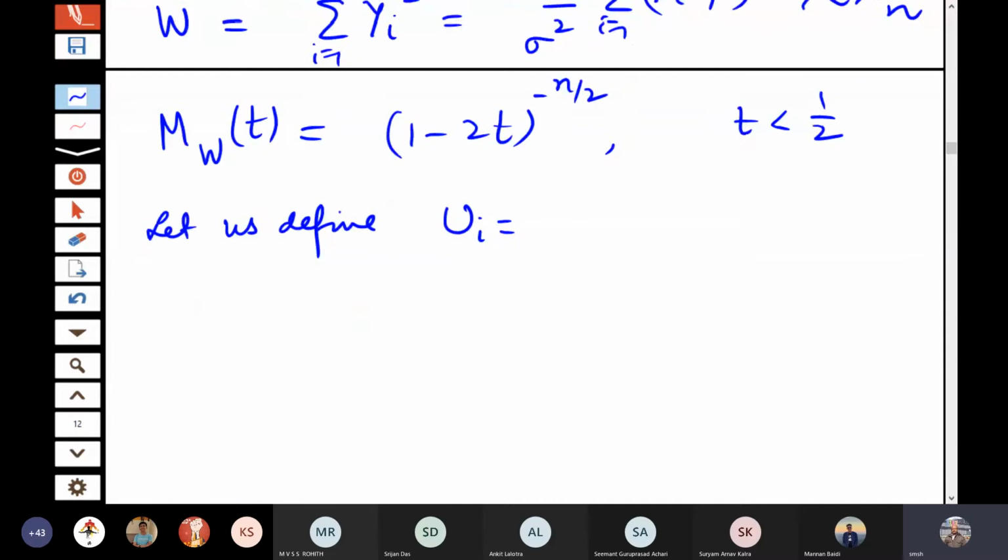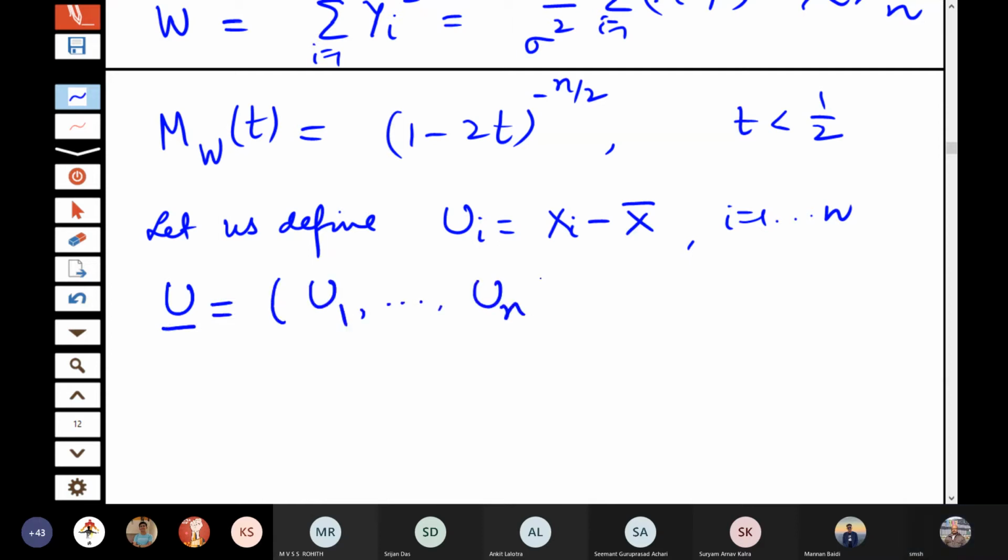Now I am defining ui is equal to xi minus x bar, for i equal to 1 to n. So let us write down the random vector u1, u2, un.